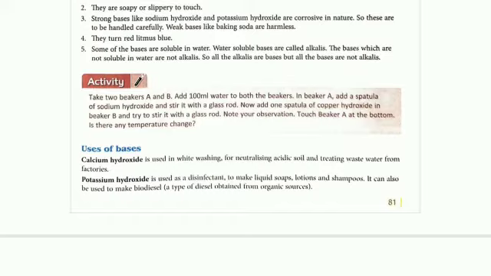Potassium hydroxide, we call it caustic potash, is used as a disinfectant. It is used in making soaps, lotion, shampoo, etc. It can also be used to make biodiesel. What is biodiesel? A type of diesel obtained from organic sources.